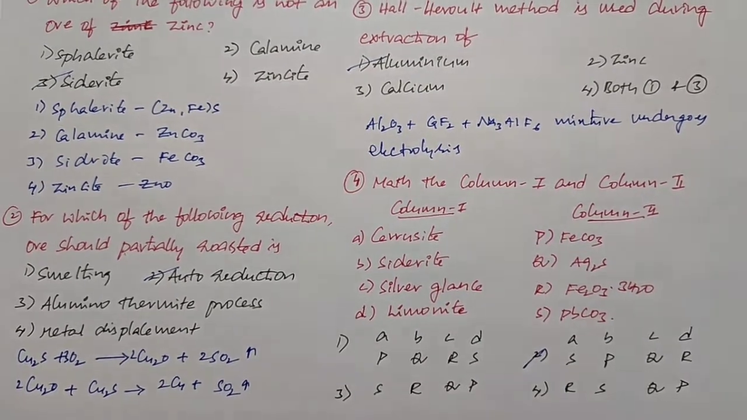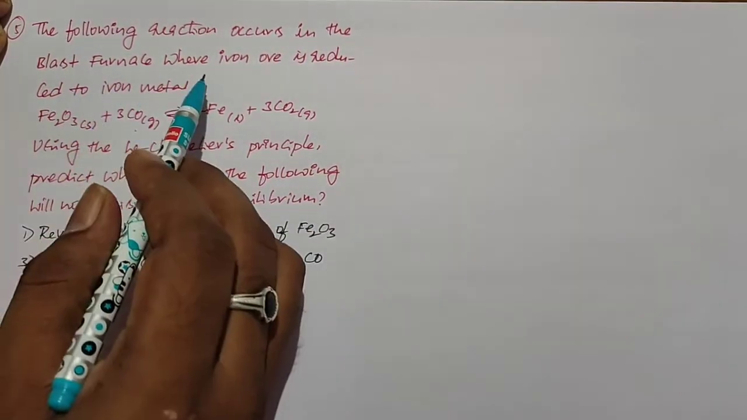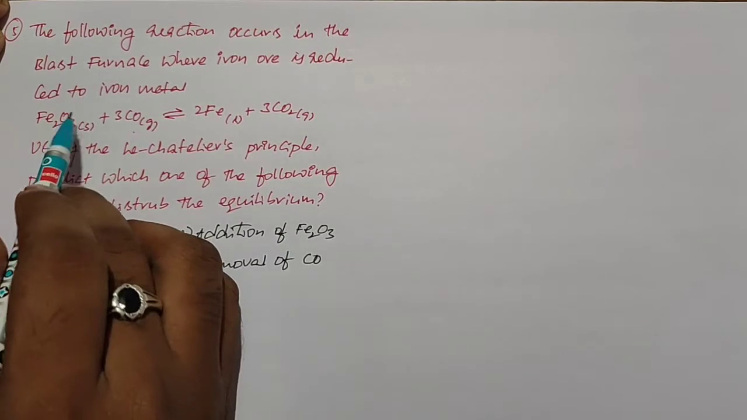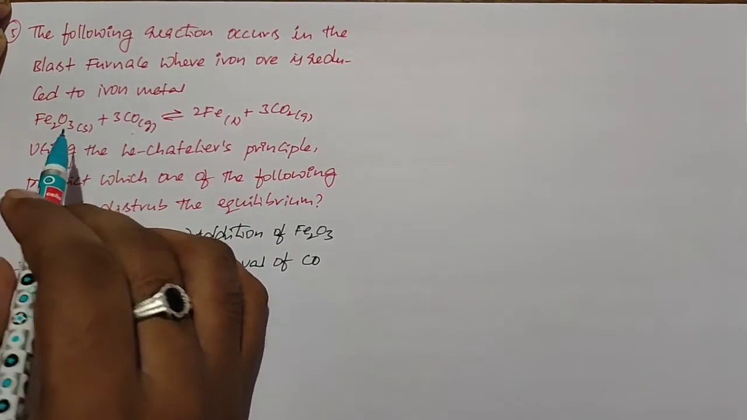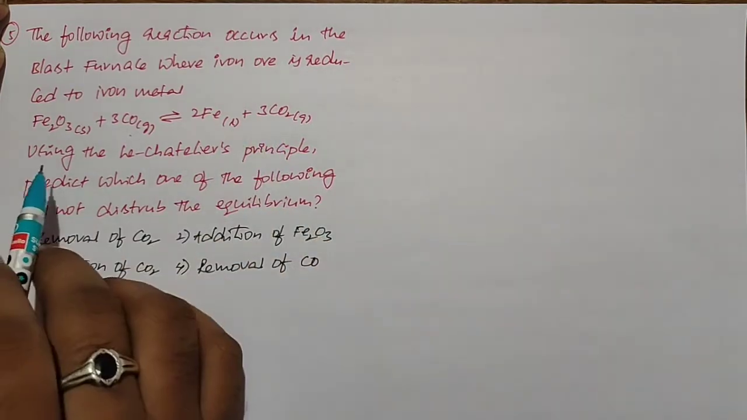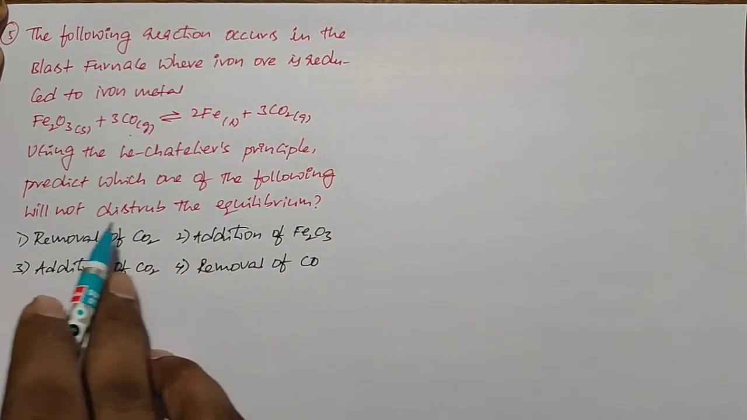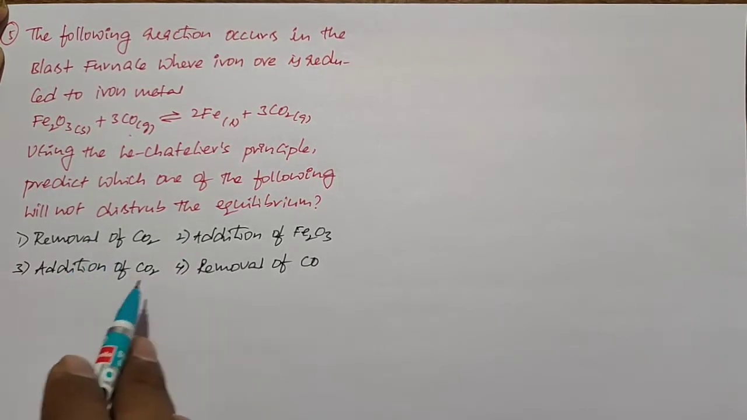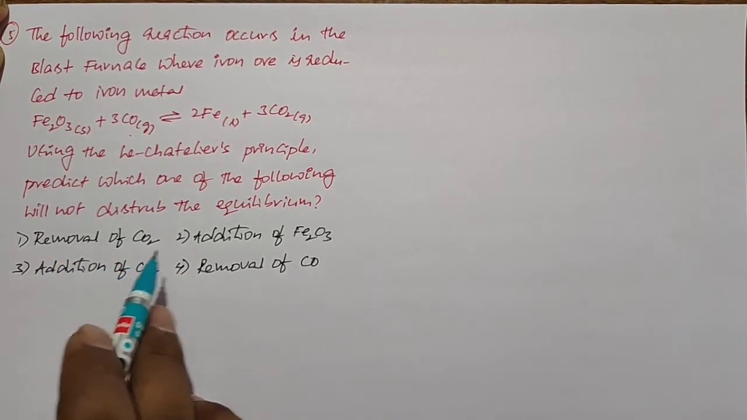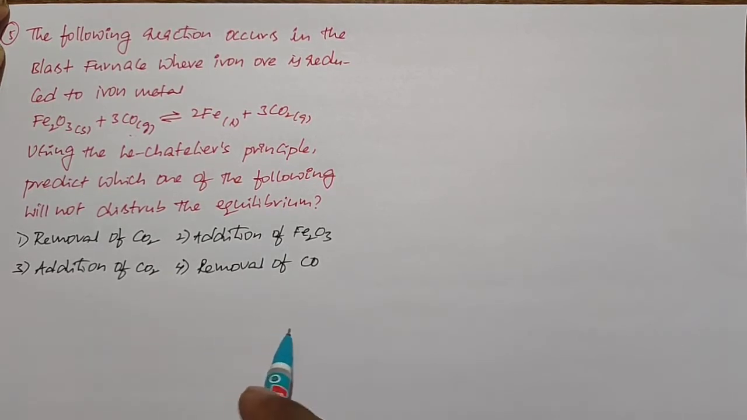That's all. So this is the next question. The following reaction occurs in the blast furnace where iron ore is reduced to iron metal: Fe2O3 plus 3CO gives 2Fe plus 3CO2. Using Le Chatelier's principle, predict which one of the following will not disturb the equilibrium. Four options are given: removal of CO2, addition of Fe2O3, addition of CO2, removal of CO.